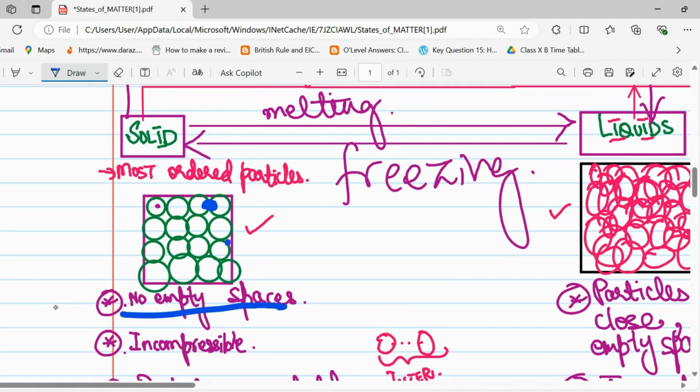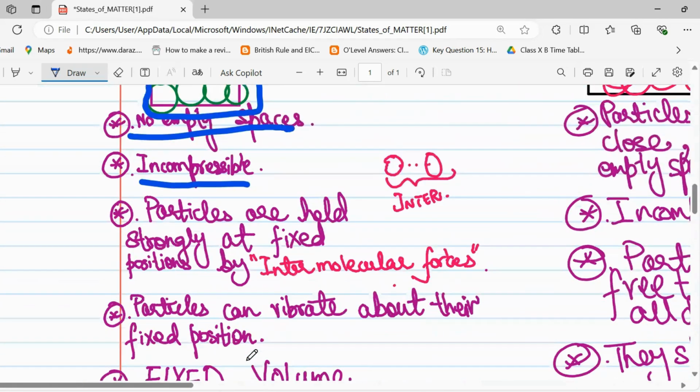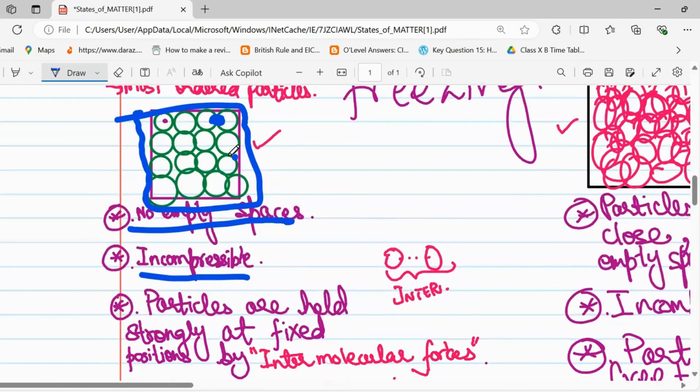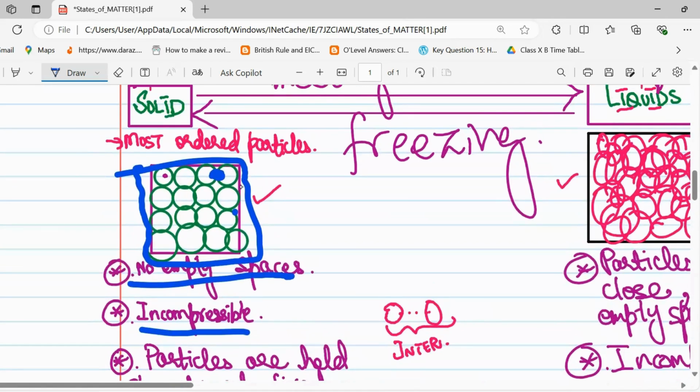Because they don't have empty spaces, they are incompressible. They are held strongly at fixed positions and they vibrate at their fixed positions.